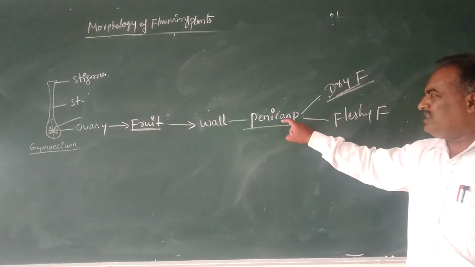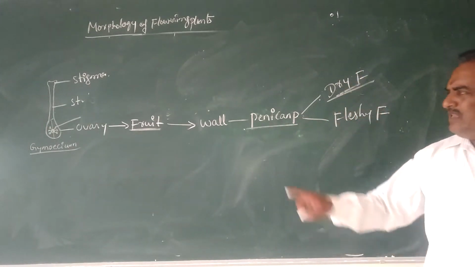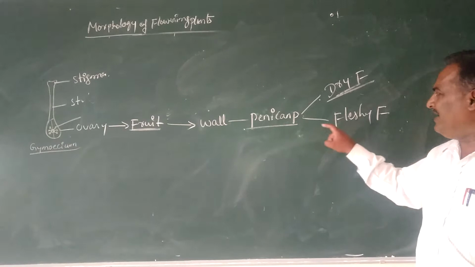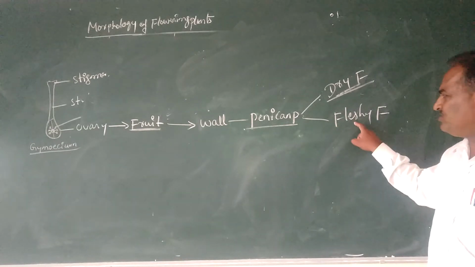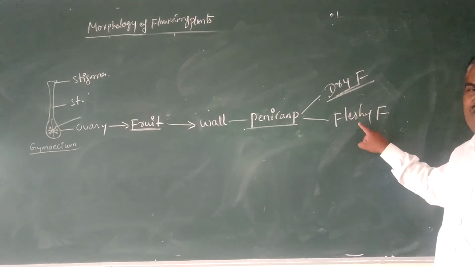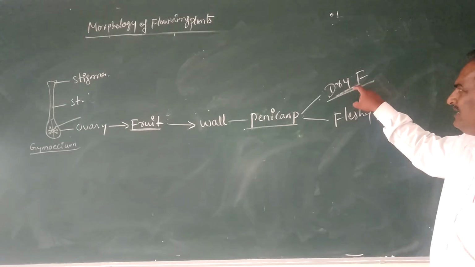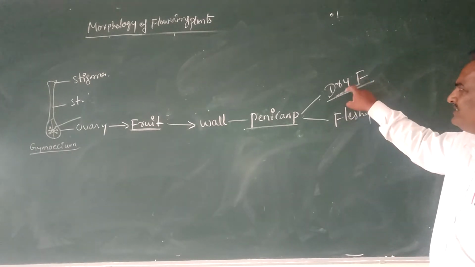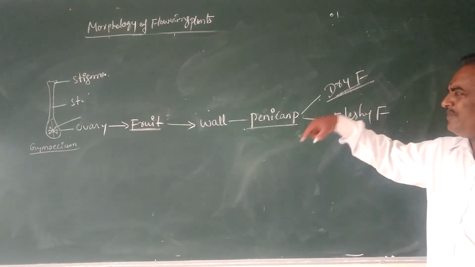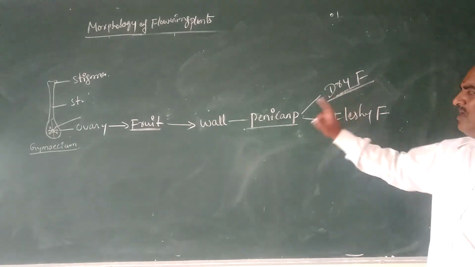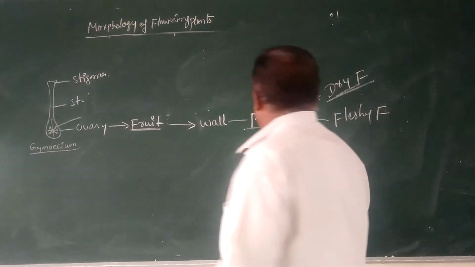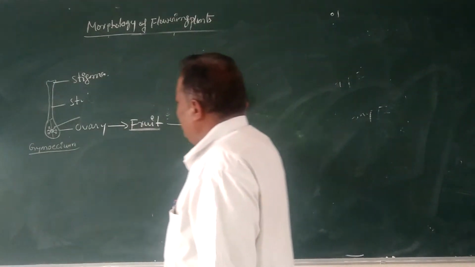Suppose the pericarp remains fleshy, that kind of fruit is called a fleshy fruit. The best examples for fleshy fruits are tomato and mango. And date fruit is a dry fruit. These are the major differences. Pericarp remains fleshy, that is called a fleshy fruit. A pericarp that dries up during its maturity, that is called a dry fruit. These are the different types of fruits.